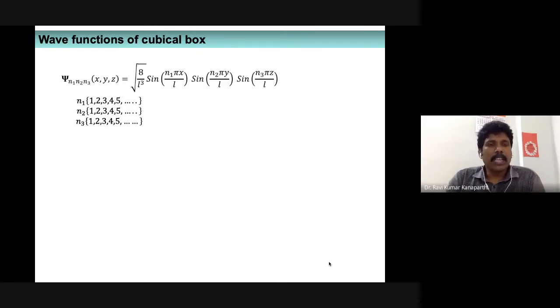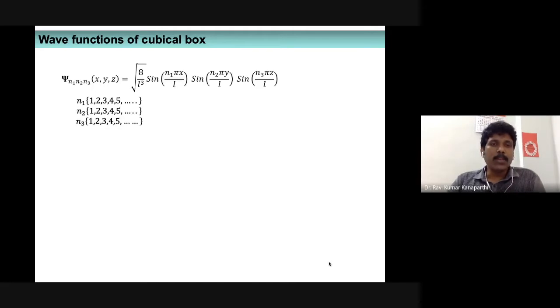The wave function expression, as you can see here, depends upon three variables, that is x, y, z, and also upon three quantum numbers, again 1, 2, 3, 4, and so on. So all the possible values that n1, n2, and n3 can take.